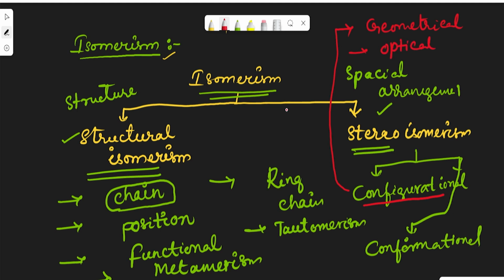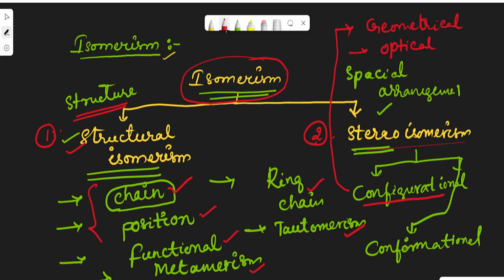Is it clear? So we know what isomerism is, and the classification of isomerism. Generally isomerism is classified into two types: structural isomerism and stereoisomerism. Structural isomerism again has different kinds: chain isomerism, position, functional group, metamerism, ring chain isomerism, and tautomerism.